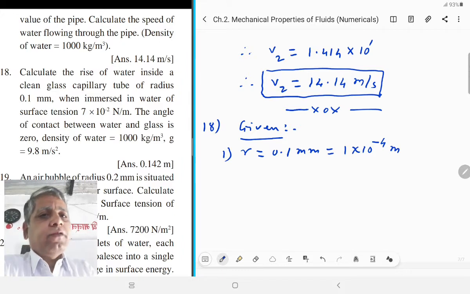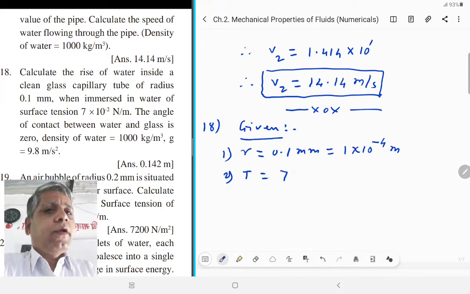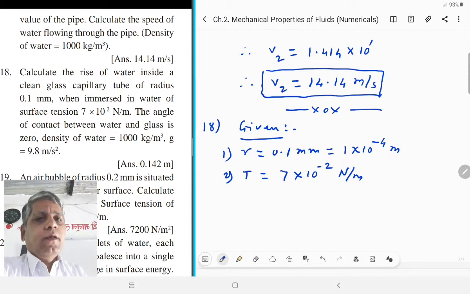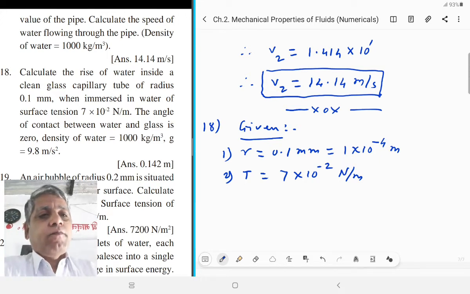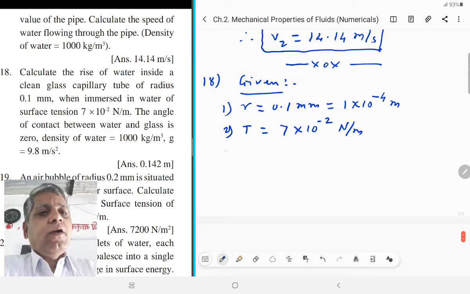And the second point is the surface tension of water, capital T, is equal to 7 into 10 raised to minus 2 Newton per meter. Now, read the next sentence: the angle of contact between water and glass is 0. That is, the third point, theta is equal to 0 degree.